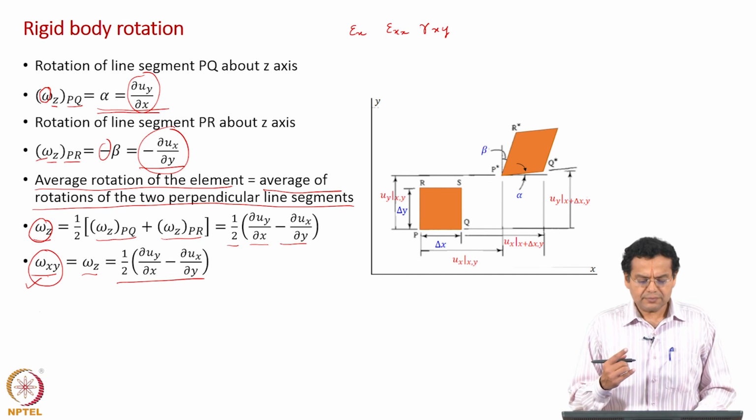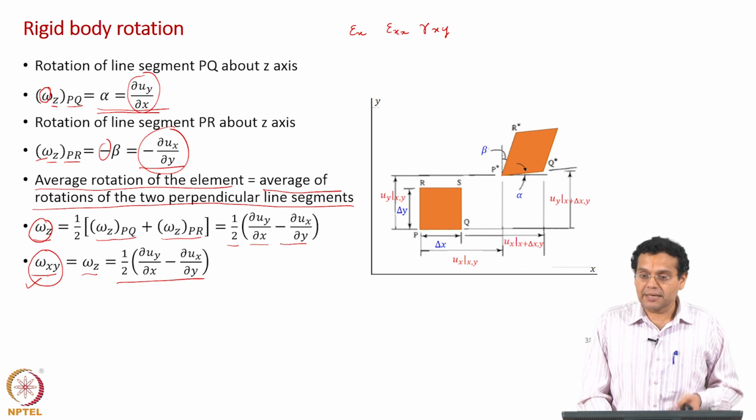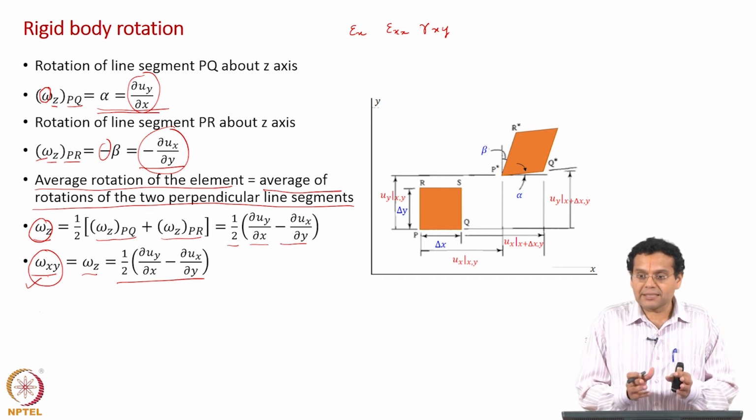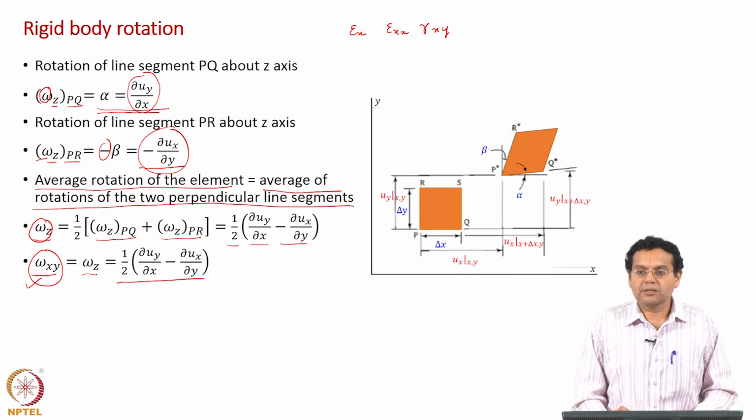So, as we have done for normal strain and shear strain, we have related the rigid body rotation to the displacement gradients. Once again these two gradients are very well known, we have already seen them, but the subtraction and division by 2 gives a physical significance, namely the rotation.